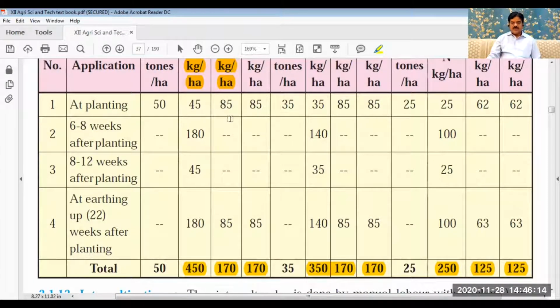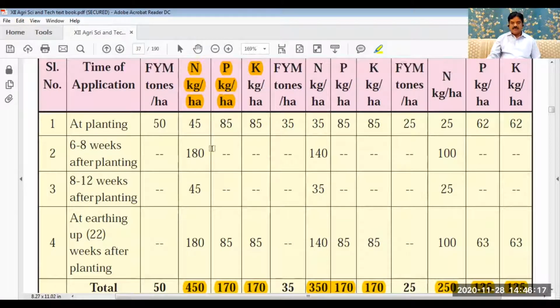In adsali, the total dose of nitrogen is 450 kilogram per hectare, which is to be divided: 45 kilogram nitrogen at the time of planting, 180 kilogram after 8 weeks, meaning 2 months, the remaining 45 after 12 weeks, meaning 3 months, and the last 180 kilogram given 22 weeks after planting.